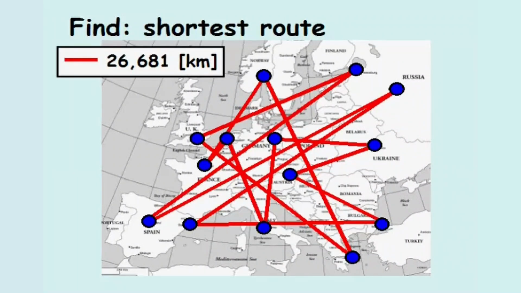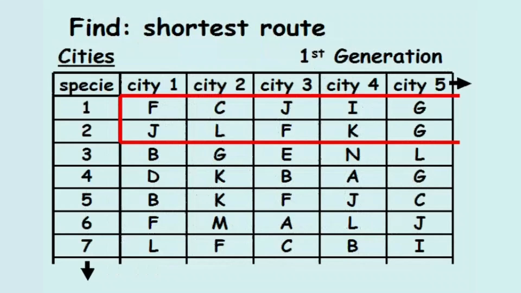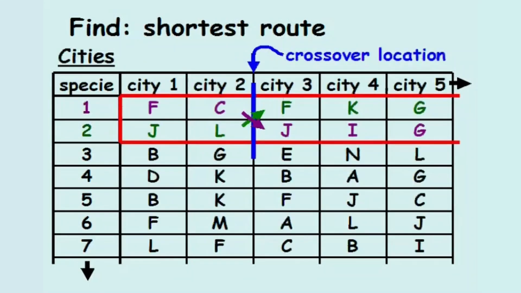Now we'll perform crossover. For this particular problem, we cannot simply swap data between two species during crossover. Otherwise, we would likely end up with routes visiting certain cities twice and not visiting other cities altogether.